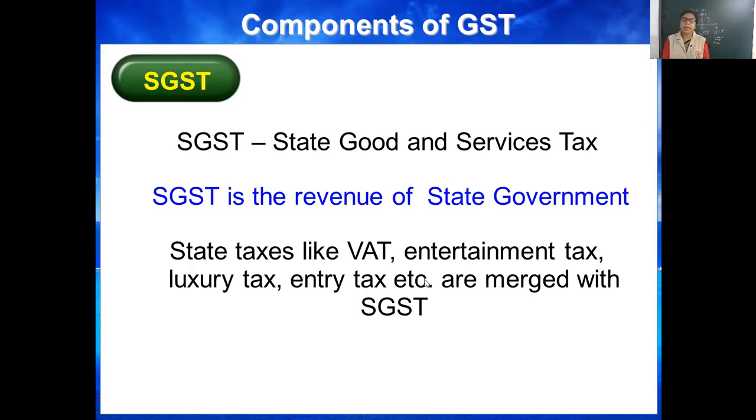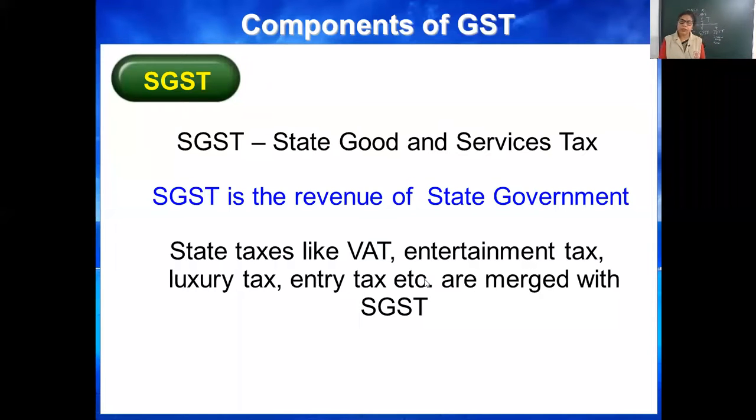Yes. As I told you just now, in India, there is a three-tier system. One was central government, second is state government. So in the GST system, state government also has power to collect the taxes as revenue. Then how will they work?